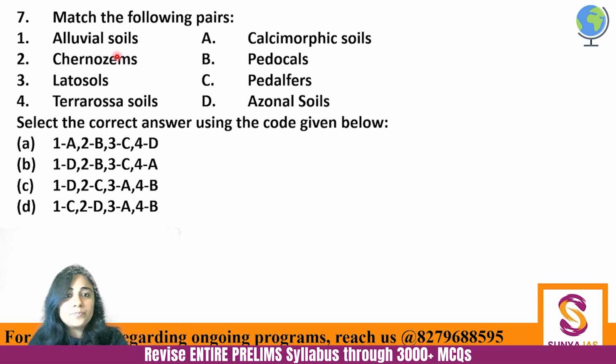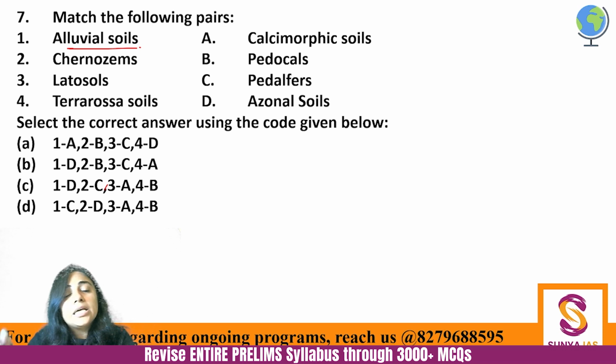Okay, match the following pairs: alluvial soil, chernozems, latosols and terra rossa soils. Now what is this? Basically these are types of soils which are being asked. So among soils, the only soil that most of you would know is alluvial soil.